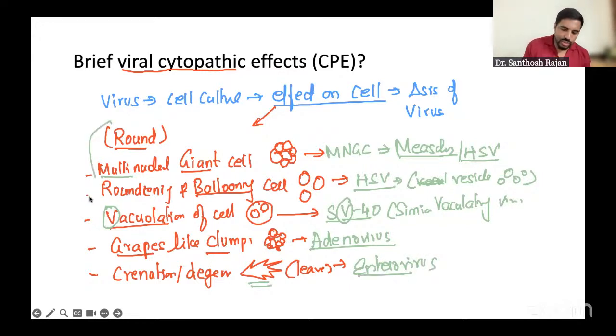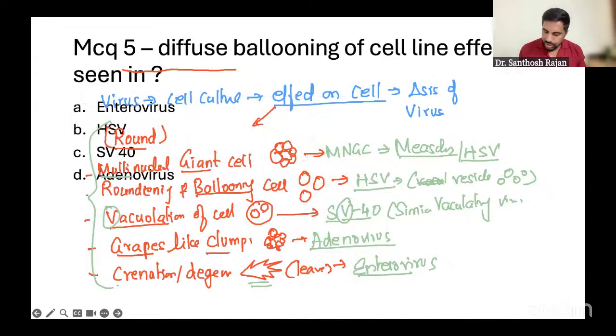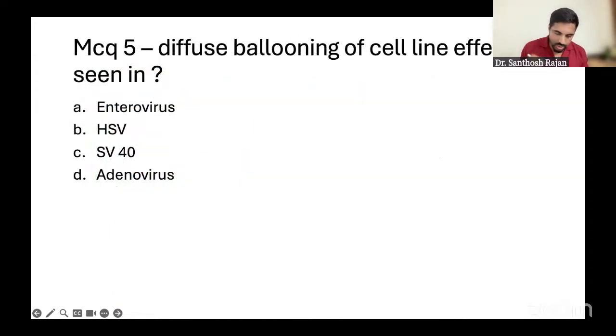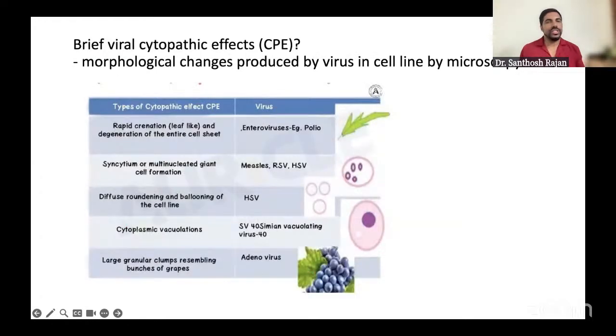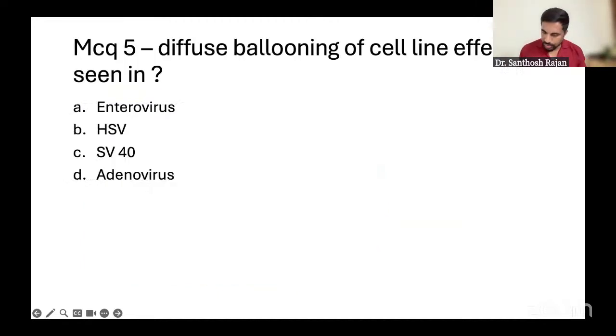Very, very simple. See how easy it is. You would have easily scored 5 out of 5 just writing this. And the picture is already given here. You would have seen everything is mentioned here. Also, as a shortcut, you can see this. It's from the internet, a very good picture with the exact thing you're going to write. Okay, now next question.